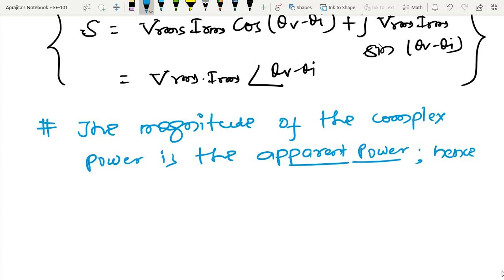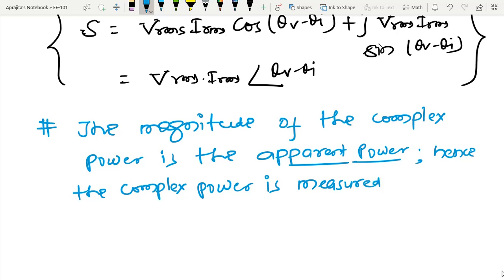We have already seen this kind of thing in the first part of today's lecture. So the complex power is measured also in the same unit, that is volt amperes, same as the apparent power.